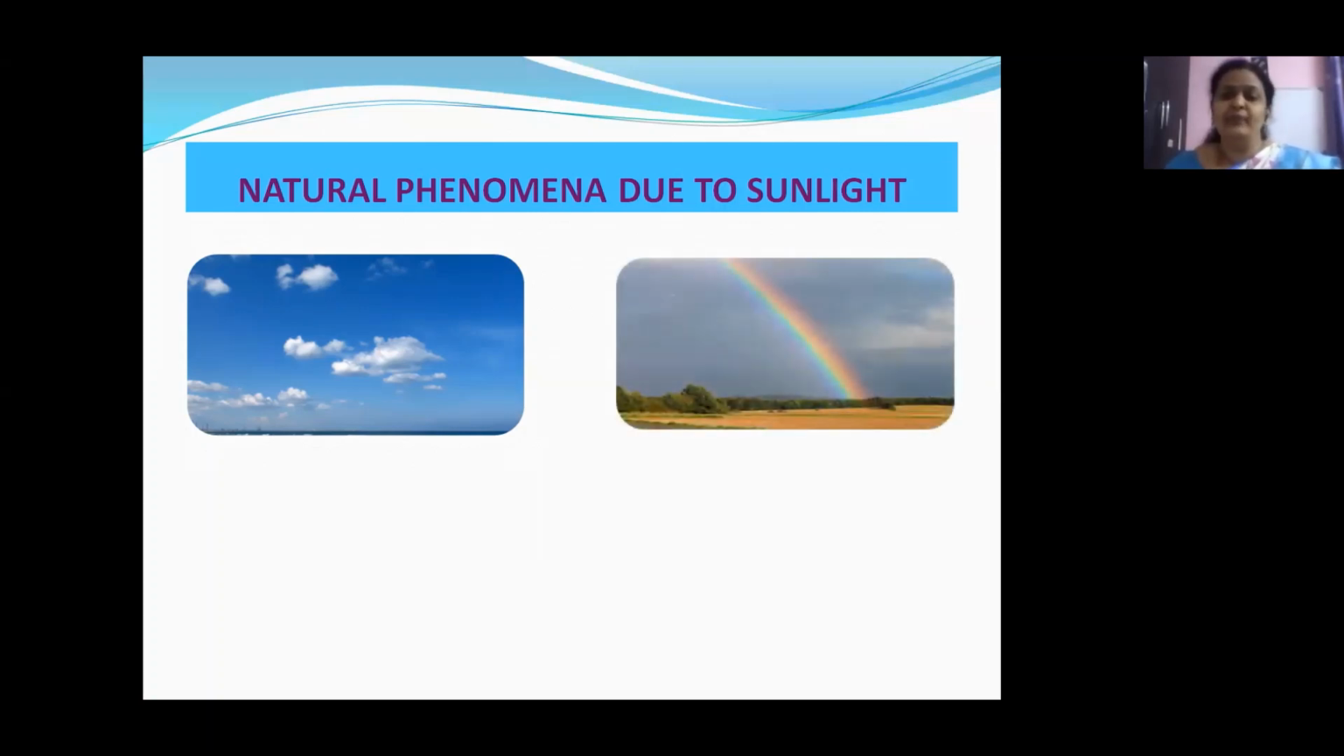Then we have the rainbow itself. Yes, without the sunlight, you can't imagine the rainbow forming. Such a treat to our eyes the sunlight gives us, isn't it, children?